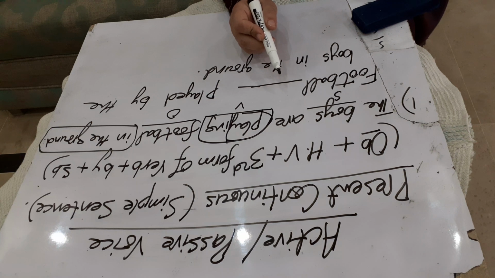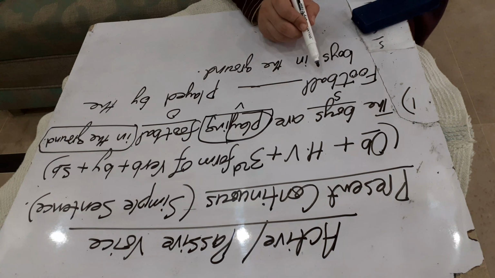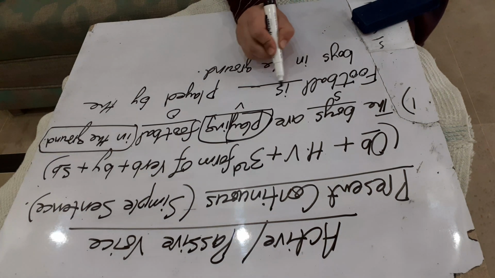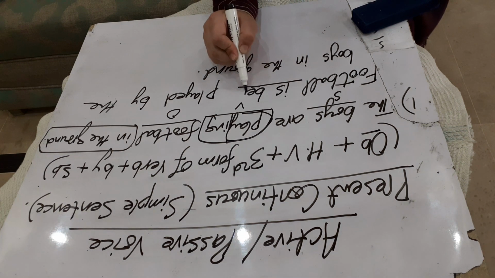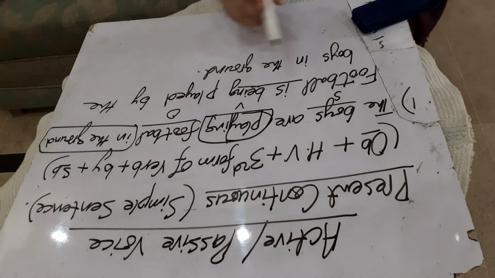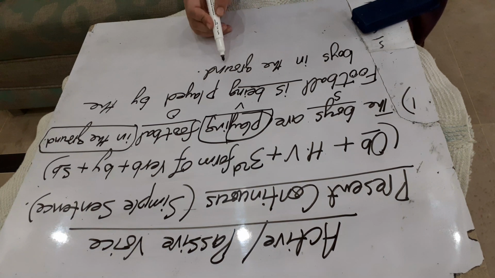The helping verb are is used with we, you, they and plural nouns. And the helping verb am is used with I. Now here football is a singular noun. So here we will use is being. Now it is complete: Football is being played by the boys in the ground.